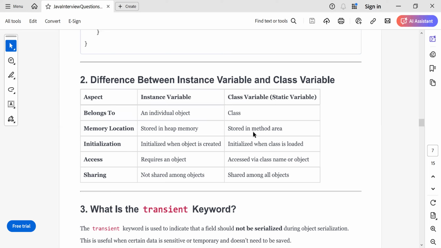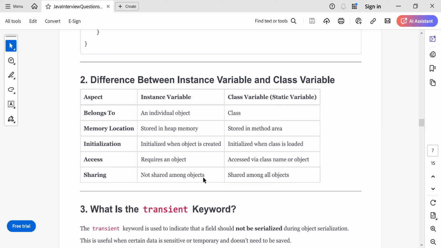Regarding initialization, instance variables are initialized when your object is created, and class variables are initialized when the class is loaded into memory.